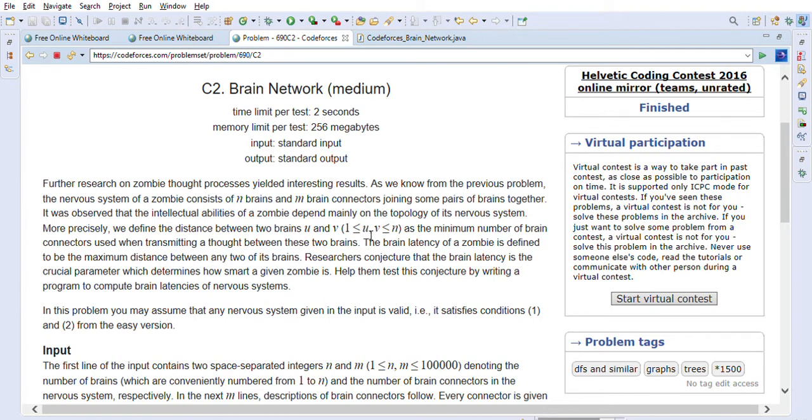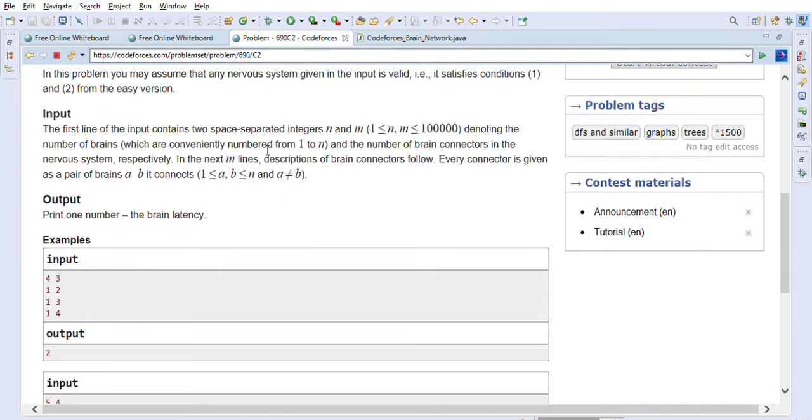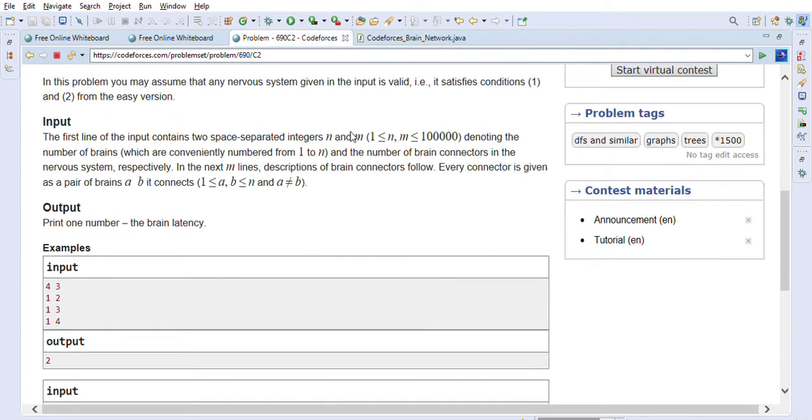So they say that the brain latency is defined as the maximum distance between any two brains, basically. In this problem you may assume that any nervous system given in the input is valid, that it satisfies conditions 1 and 2 from the easy version. In the input they have given us n and m, which is n brains and m connectors. So for example, in this example you will get 4 brains and 3 connectors, and the connectors are between 1 and 2, 1 and 3, and 1 and 4. So these connectors are given to us.